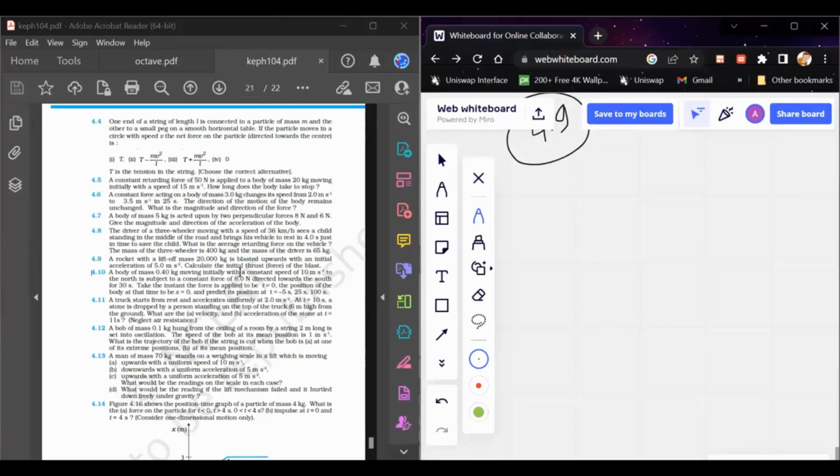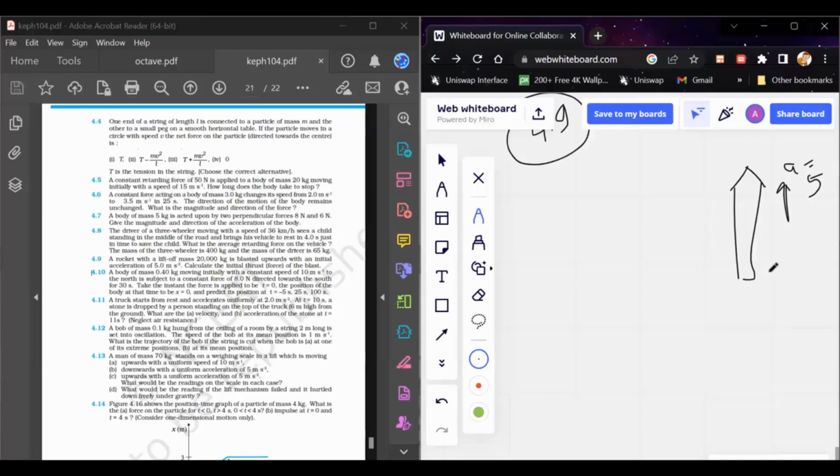Okay. So if you draw the FBD of this rocket launcher, let's say this is the rocket and it is moving with an acceleration of 5 meter per second square. And if you observe carefully, there is some gravity force also acting on this body.